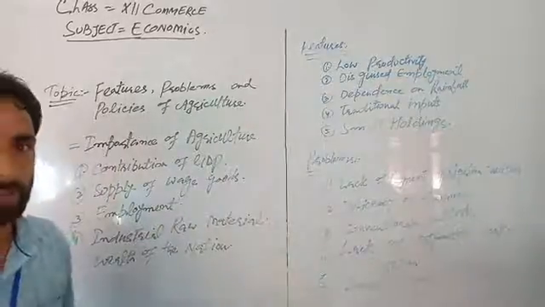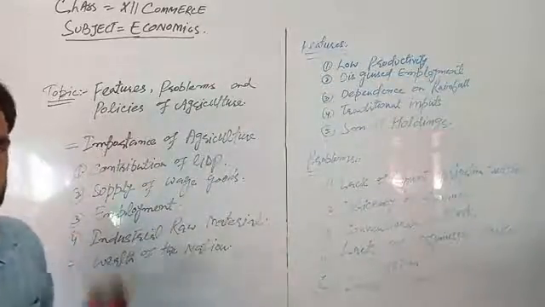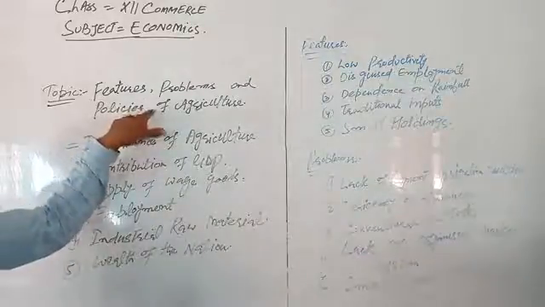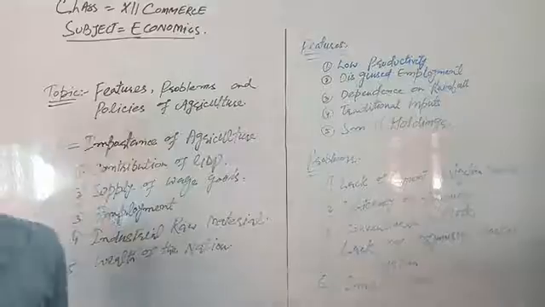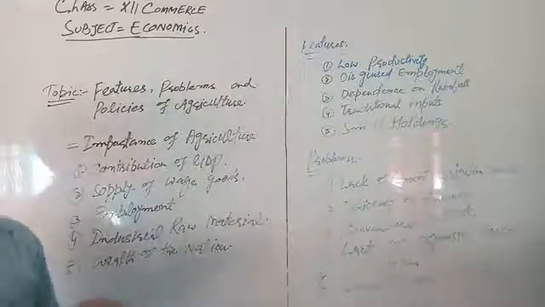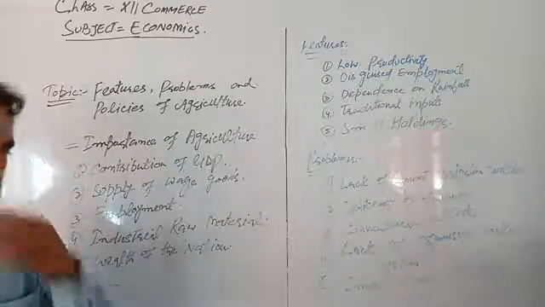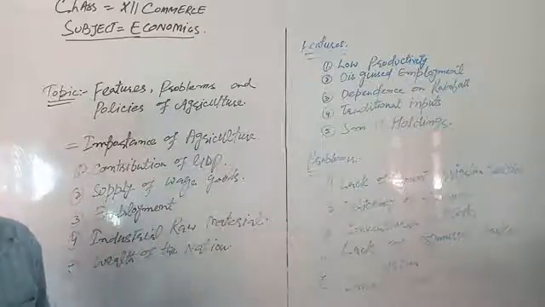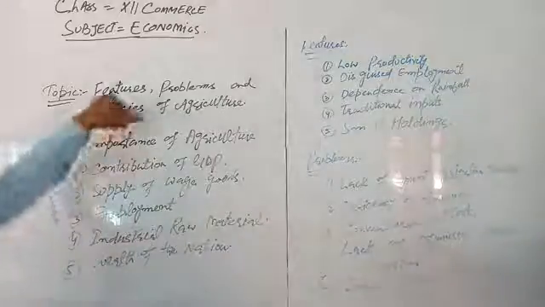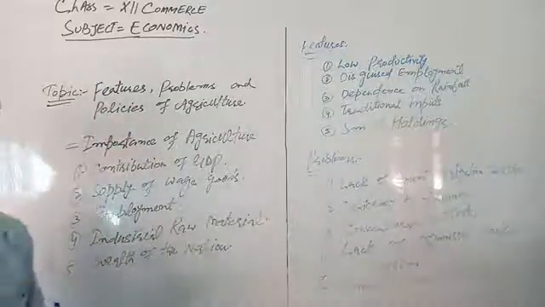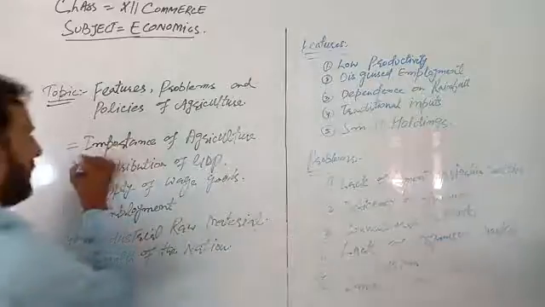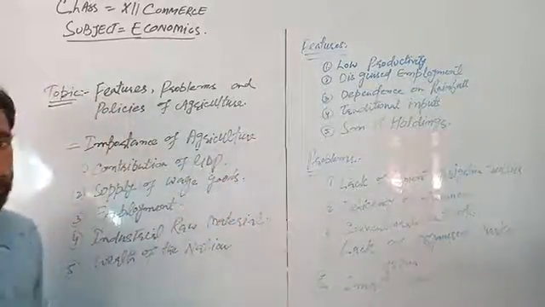That is chapter number 3 of your part B, that is features, problems and policies of agriculture. In our two chapters which we have discussed, the Indian economy on the day of independence, and second was 5-year plans. After that the third chapter is features, problems and policies of agriculture. First one we will discuss is the importance of agriculture.